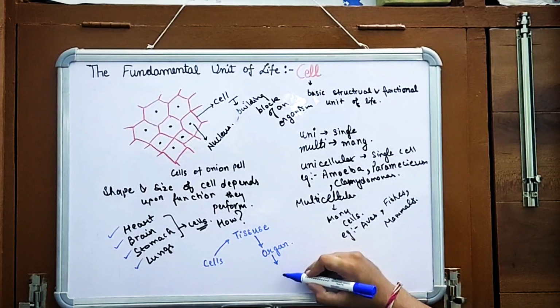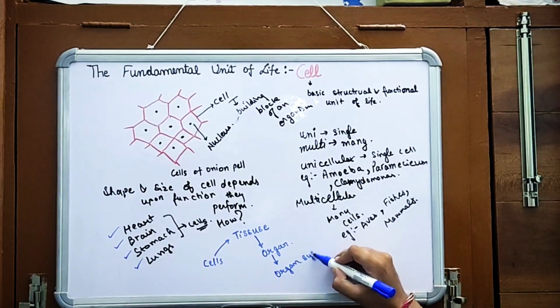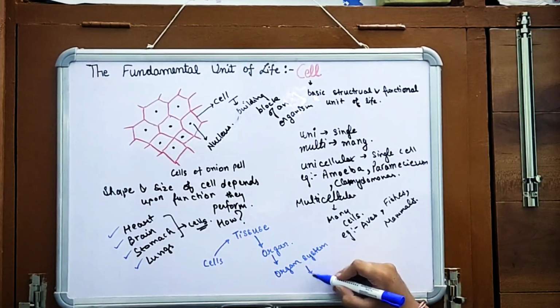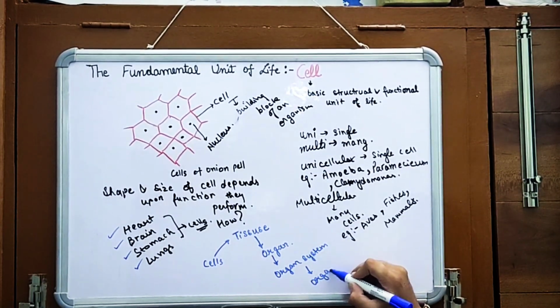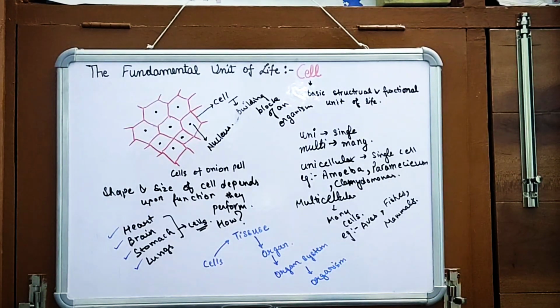Now these organs combine to form the organ system, and this organ system makes the organism. This is how the organism is developed from the cell. So cells combine to form tissues, tissues combine to form organs, organs combine to form organ systems, and organ systems make the organism. So this is the example.